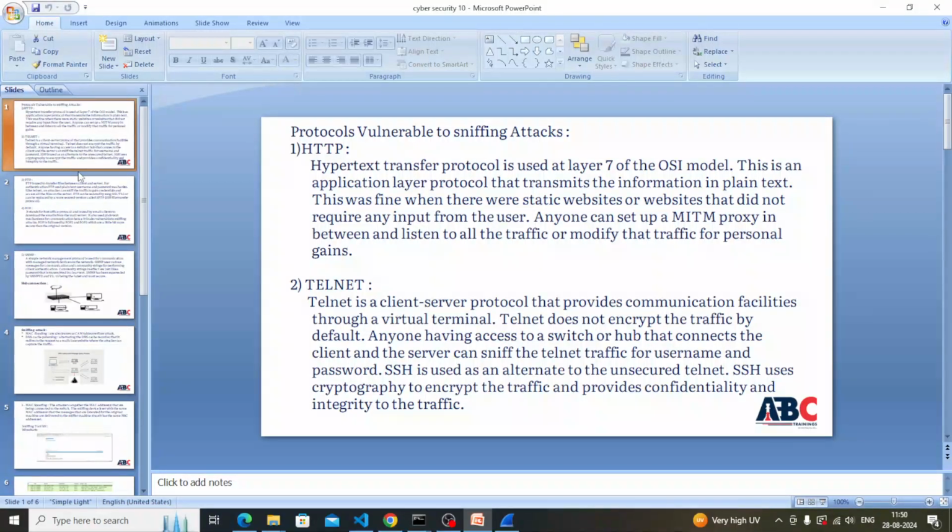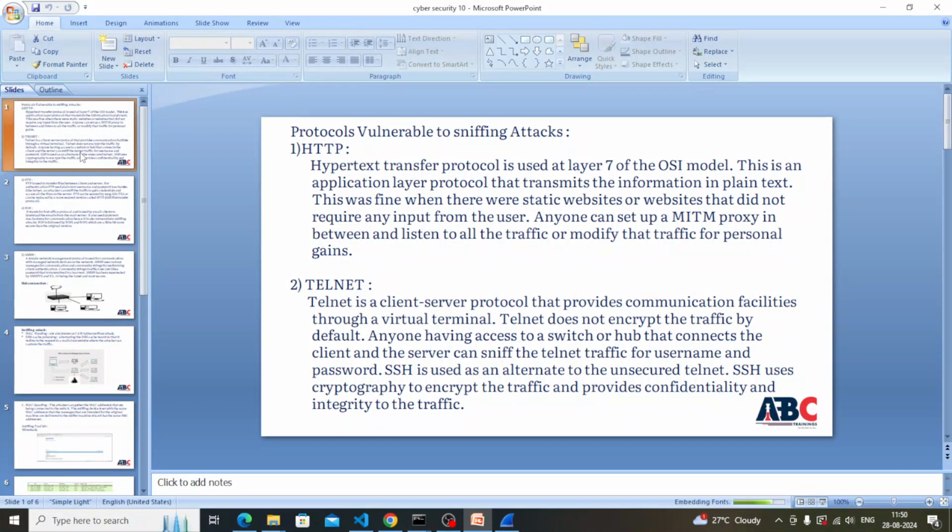Next one is Telnet. Telnet is a client-server protocol that provides a communication facility through a virtual terminal. But Telnet is replaced by SSH because there is a weakness or vulnerability present in Telnet. Telnet does not encrypt the traffic by default. There is no encryption in the Telnet format. With SSH we can encrypt the data and send it to the receiver. So Telnet is replaced by SSH.